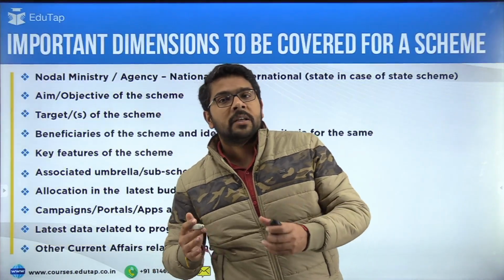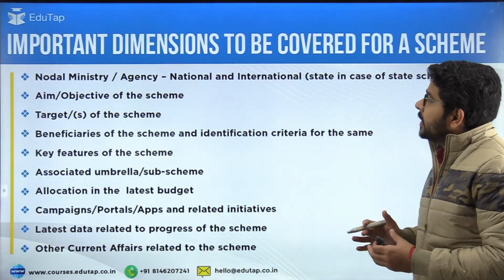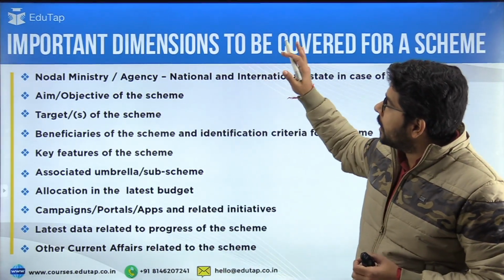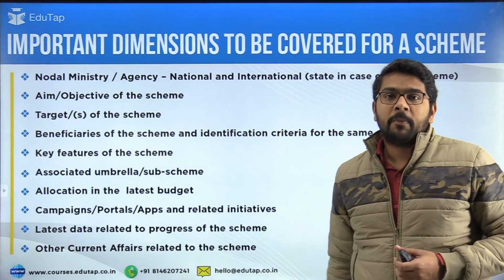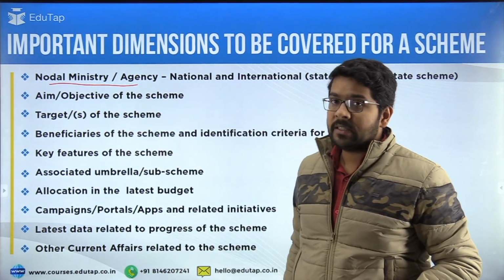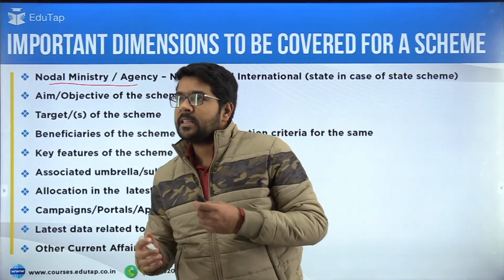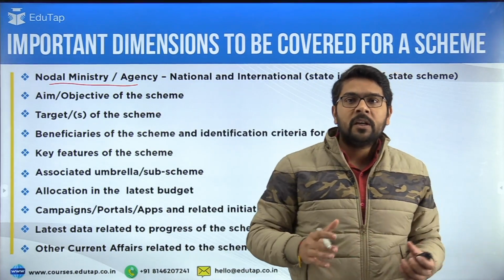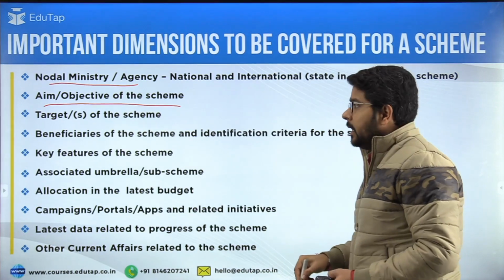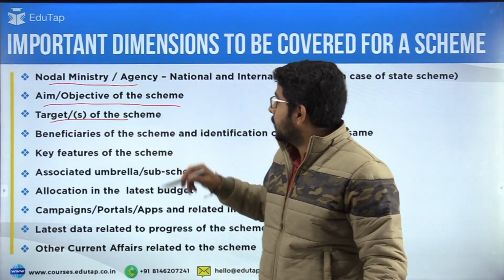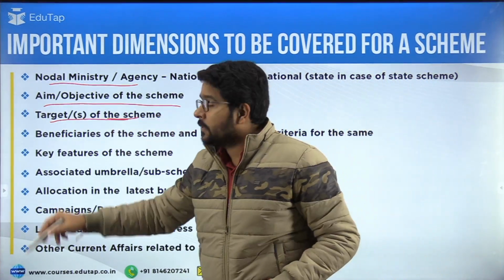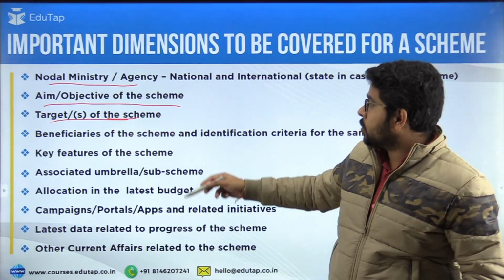So guys, we have given you certain dimensions considering the analysis that we have done of RBI as well as NABARD. These are the dimensions that you need to focus on while preparing for the government schemes. So dimensions include the nodal ministry as well as the agency involved. Suppose there is a scheme that has been launched by a ministry, so we need to remember that dimension. Then the aim and objective of the scheme, we need to remember that. Then targets of the scheme, like the Swanidhi scheme focuses especially on the street vendors. So how many street vendors need to be covered? The answer is 50 lakh. So this is one of the dimensions.